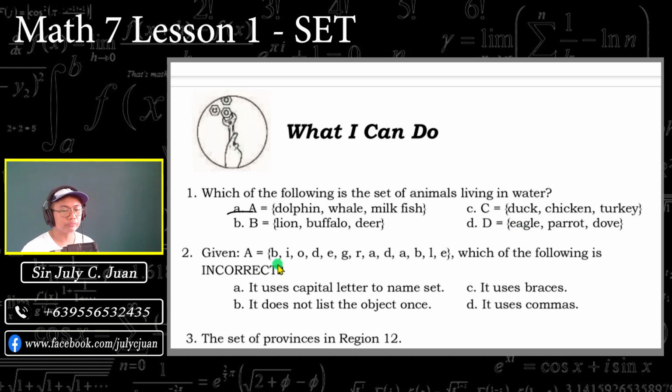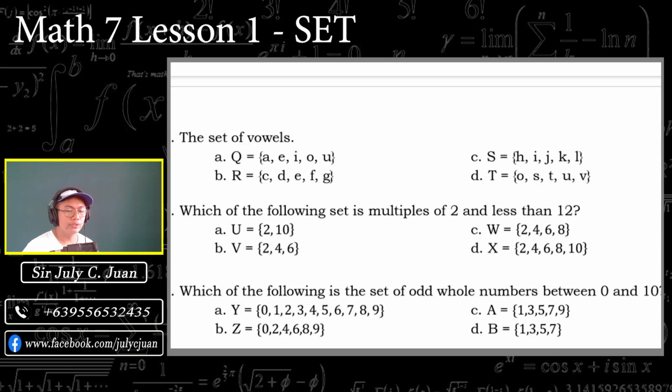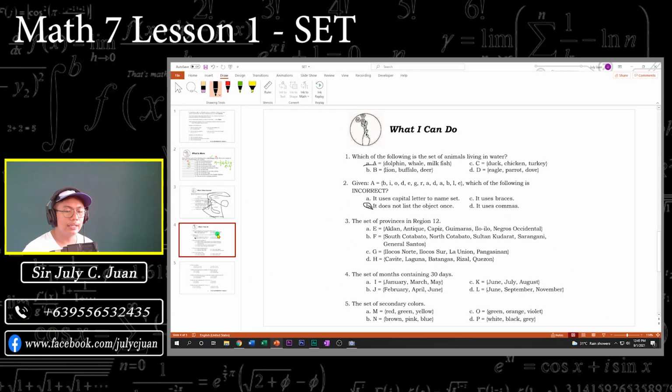So, number 2. Given A contains the elements of that, which of the following is incorrect? Okay, let us take a look at number 1. It uses capital letters to name a set. Oh, okay naman to. Tama naman. Capital letters. It does not list the object once. Meron bang naulit dyan? Yes. So, ibig sabihin, yung letter B ang sagot natin. Not correct or incorrect. So, kayo nang bahala dyan sa mga susunod, mga anak.